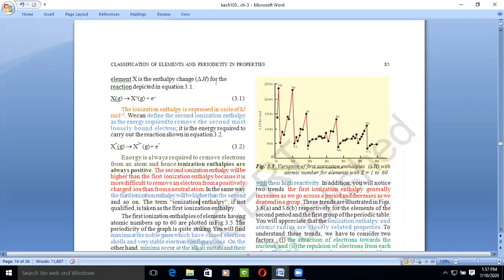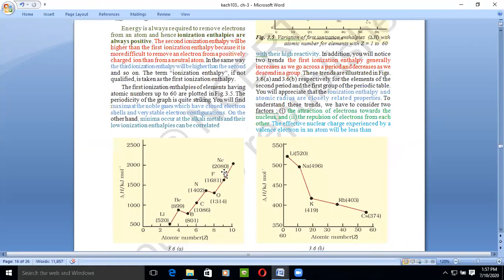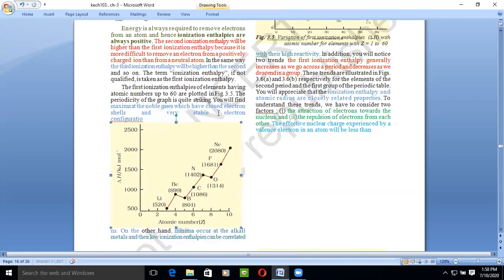So ionization enthalpy for first is positive. If we plot a graph of the ionization enthalpy of the different groups, for example the boron group, lithium, beryllium, okay, so what is happening actually? This thing we already know.